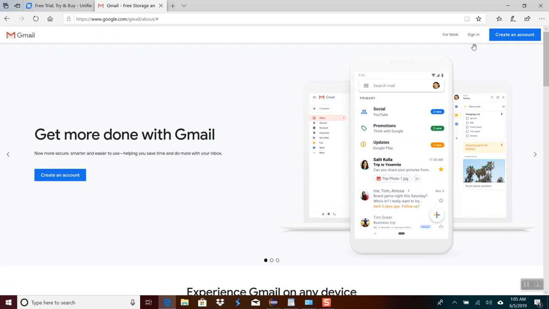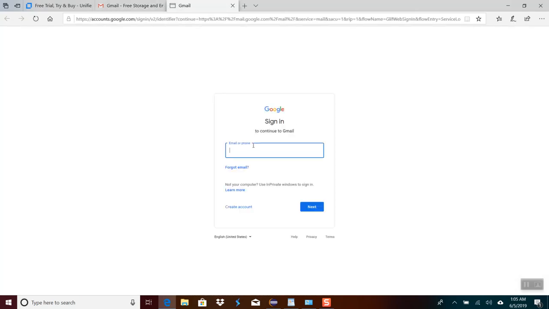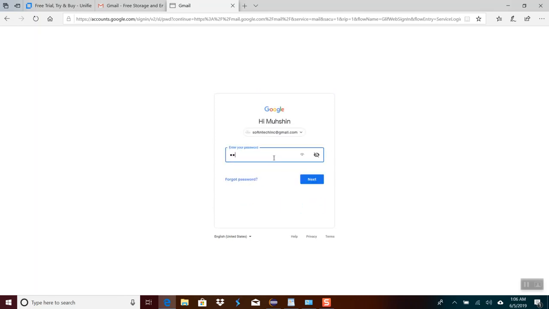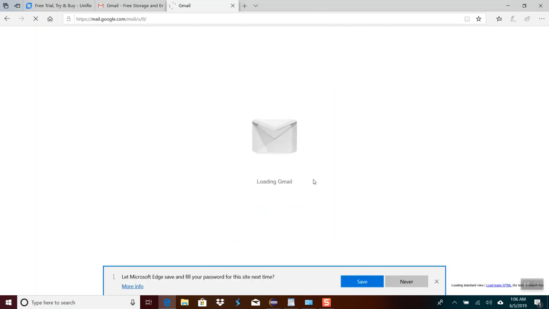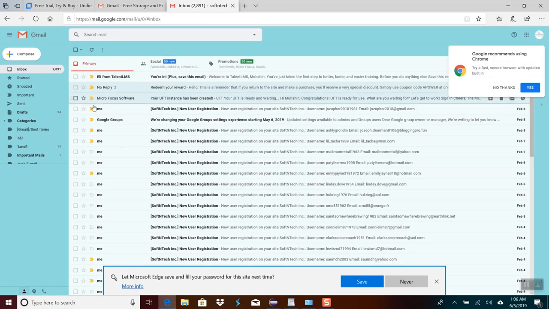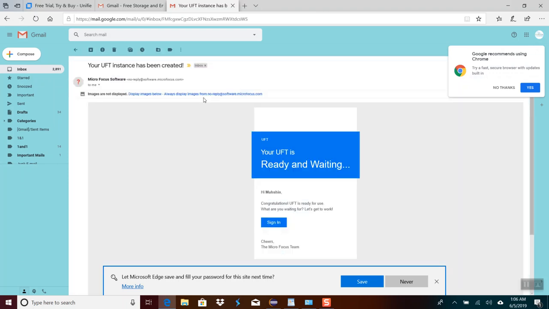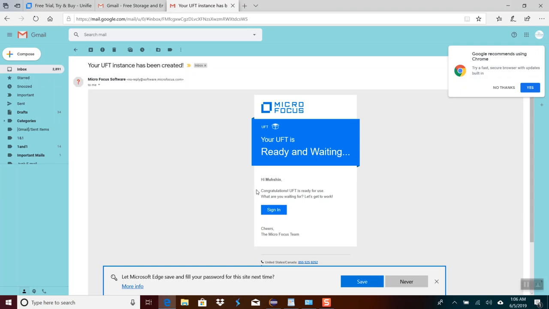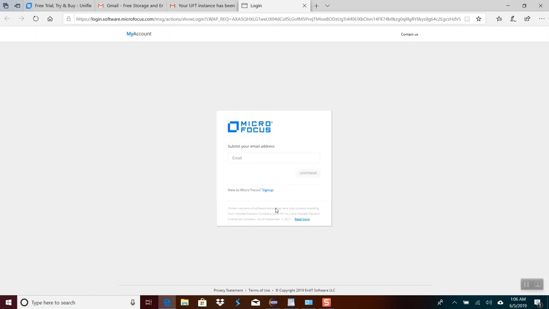Okay, so in order to do that, I'm going to log into my Gmail account. Okay, click next. So let's see, this is the email I got from Microfocus. Click on the email, and then here click the sign in button, and then I'm going to have to log into this account.